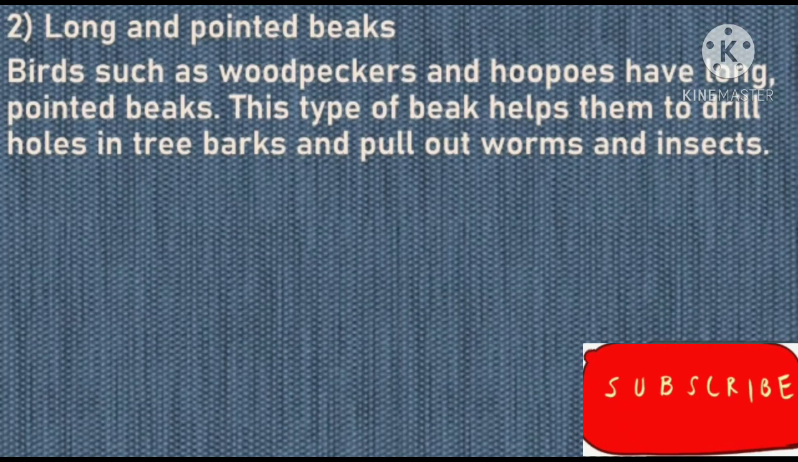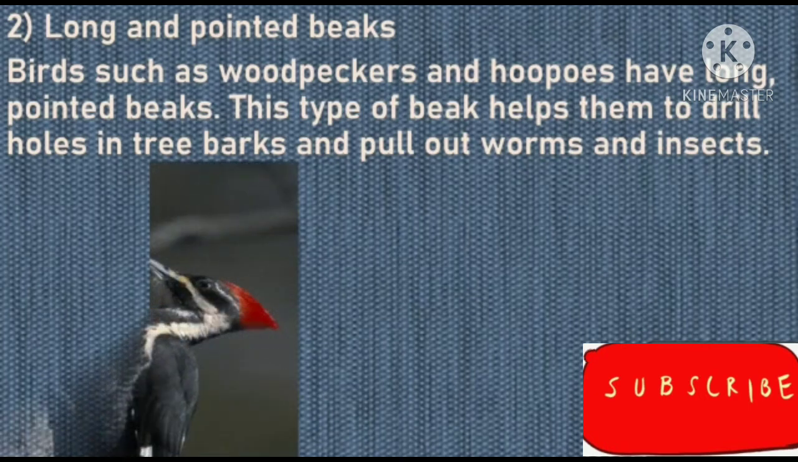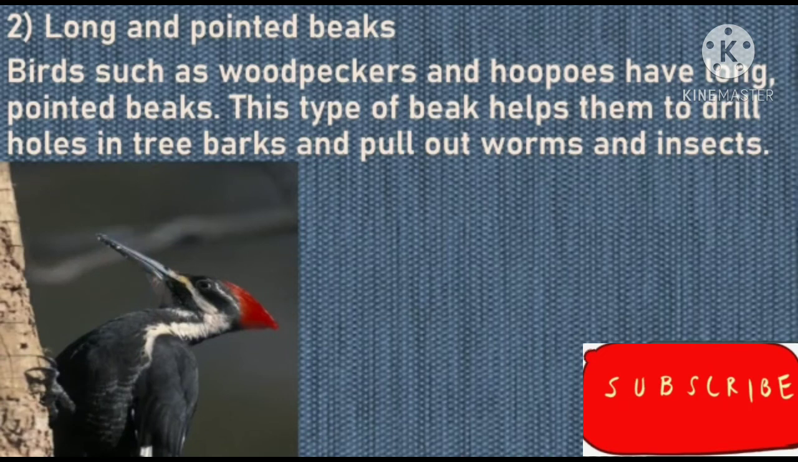Second important point is long and pointed beaks. Now let us see the birds with long and pointed beaks. Birds such as woodpeckers and hoopoes have long and pointed beaks. Now in the image, can you see? The first image is of a woodpecker. It is always sitting on the wood, and look at its beak carefully. See, it is long and it is so pointed.